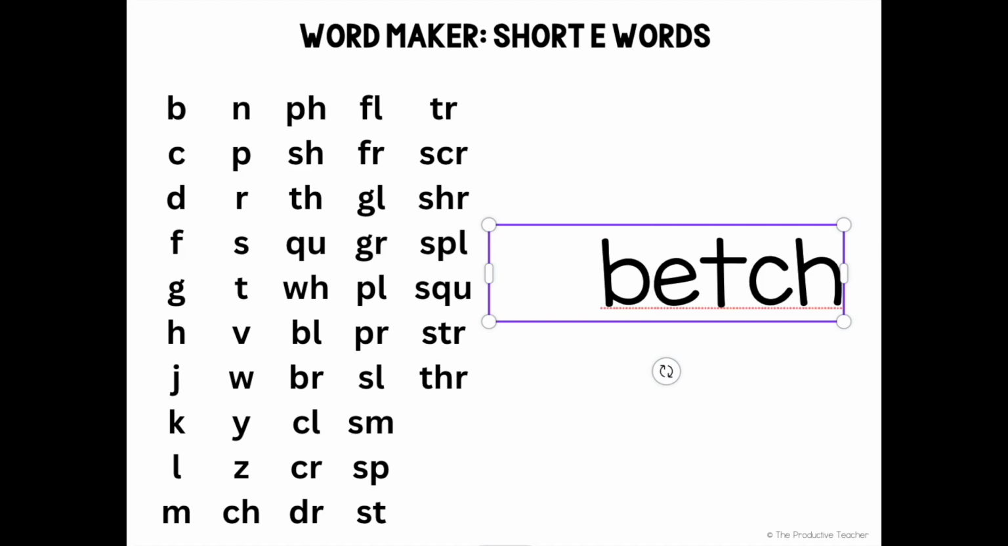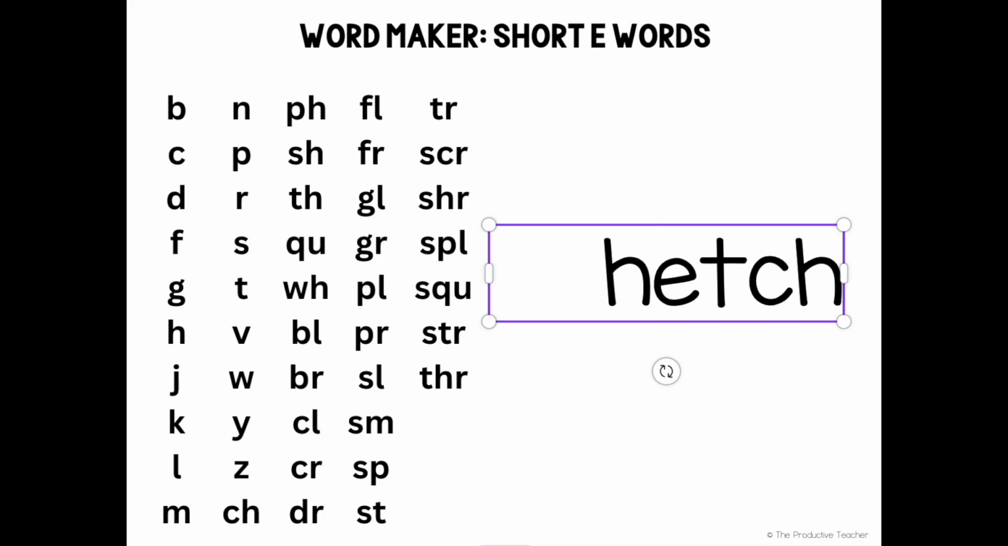Fetch. Fetch is not a word. Setch. Setch is not a word. Remember, the letter C makes the S sound before the letter E. Detch. Detch is not a word. Fetch. Fetch is a word. Jetch. Jetch is not a word. Remember, the letter G makes the J sound before the letter E.